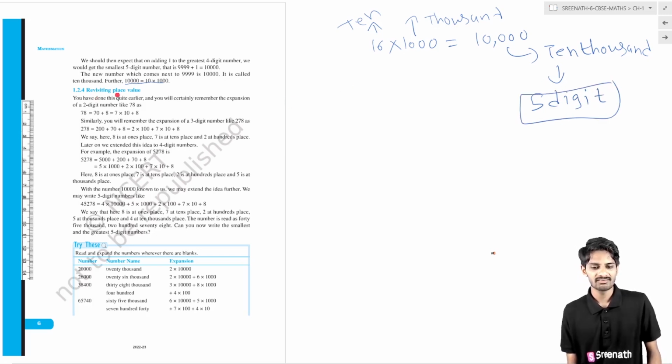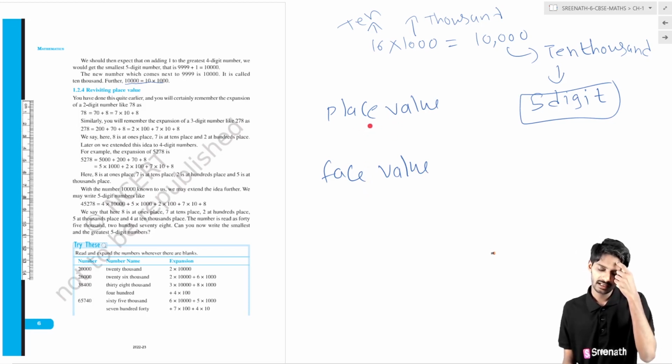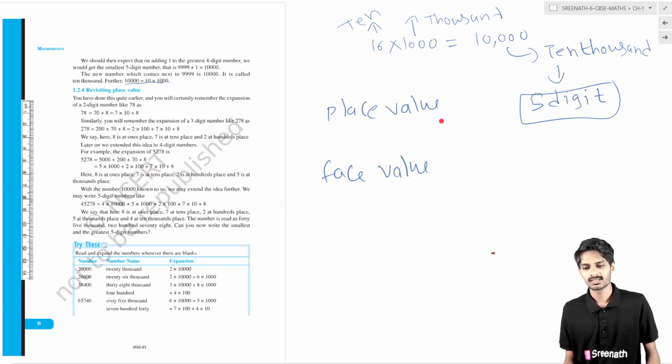Now we are revisiting place value and face value. Basically, we learned this in previous classes, but now we are going to revisit it. What does place value mean? Suppose there is the number 521. What is the place value here? The place value is 1. Here it is 10. Here it is 100.